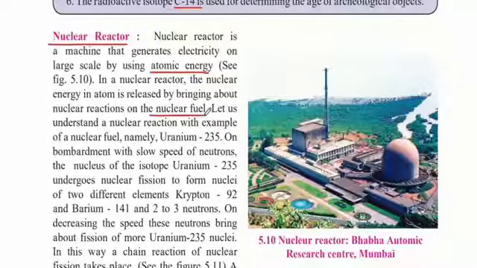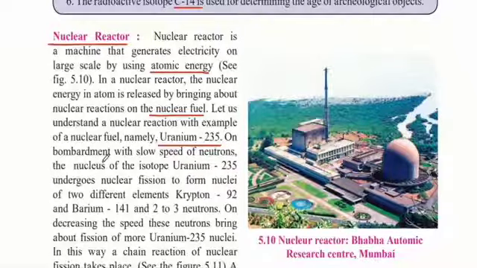The atom is broken down and that releases a massive amount of energy. Therefore, it has to be done in a closed environment and a very safe place so that humans cannot be harmed. This energy released from the atom can be converted to electricity, which is used by all of us.